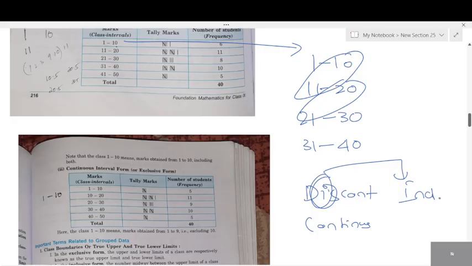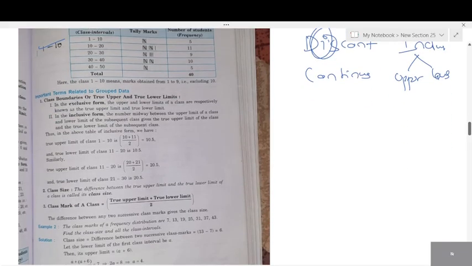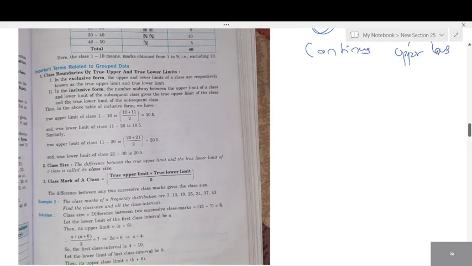Inclusive. When we talk about inclusive, what do you have to include? Upper limit and lower limit. Both you have to include. Write the table. That is also done. Continuous, even this I have explained, what is continuous. These things are pending.